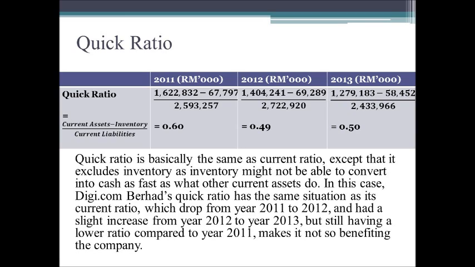Next, we'll move on to the second ratio, which is the quick ratio. Quick ratio is basically the same as current ratio, except that it excludes the inventory from the calculation, as inventory might not be able to convert into cash as fast as other current assets do. In this case, Digi.com Berhad's quick ratio has the same situation as its current ratio, which dropped from year 2011 to 2012 and has increased slightly from year 2012 to 2013, but still has a lower ratio compared to year 2011, which is not beneficial to the company.